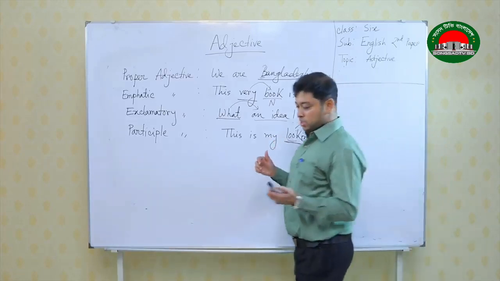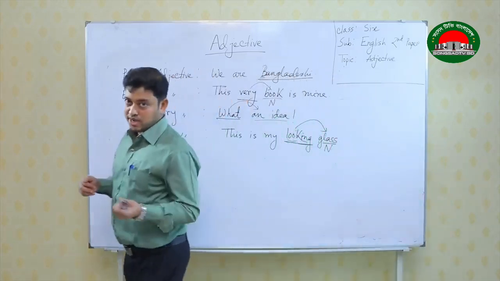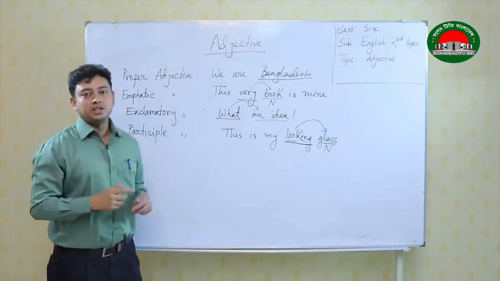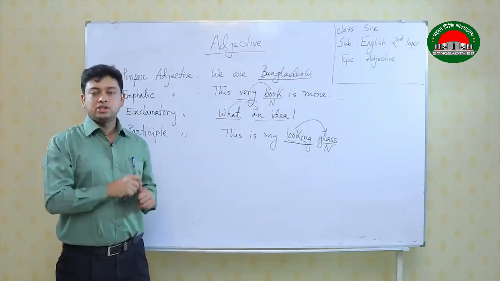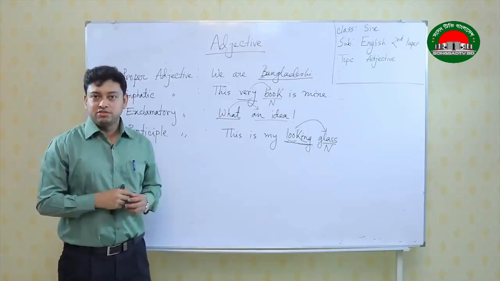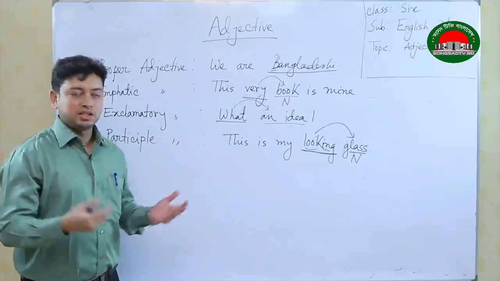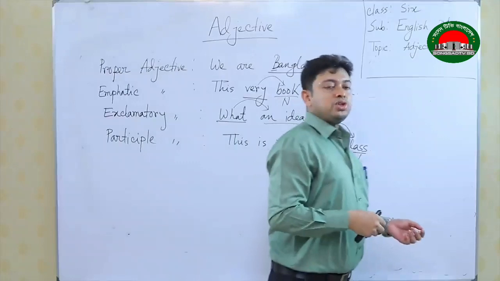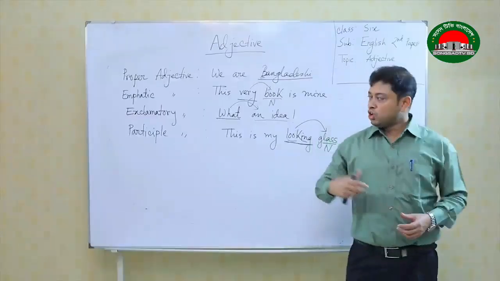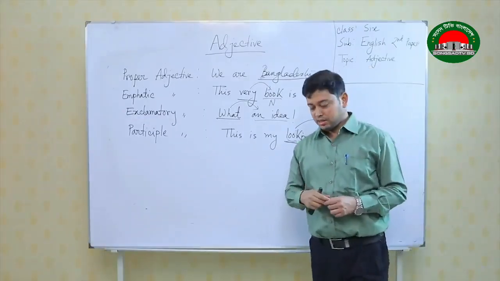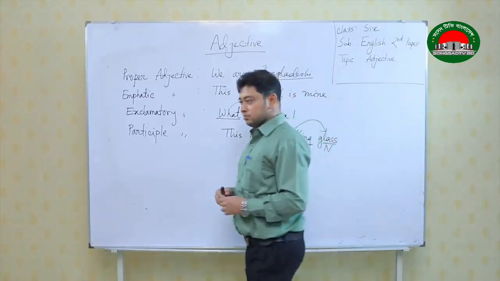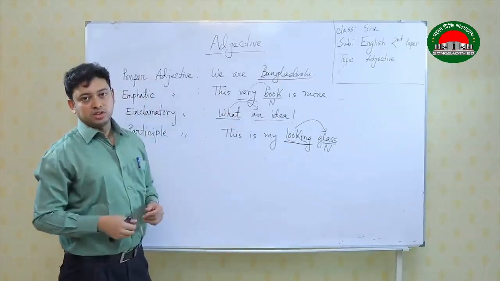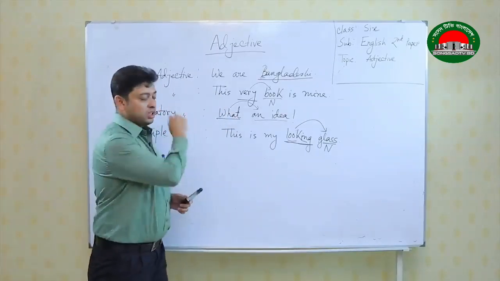And this is how, dear students, our class ends. I think by now you must have a very good idea of adjective. We have learned the definition, we have learned numerous classifications, and we have learned some other examples of adjective as well. Now I am going to give you some homework. You can copy the homework and there will be feedback classes, and in that class we will discuss the examples or the homework that is given now. So please copy the homework that I am going to write now.